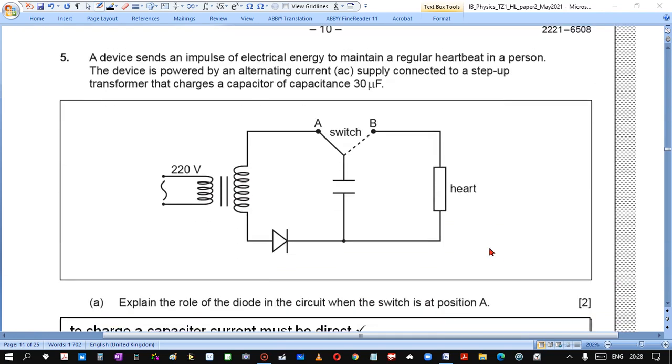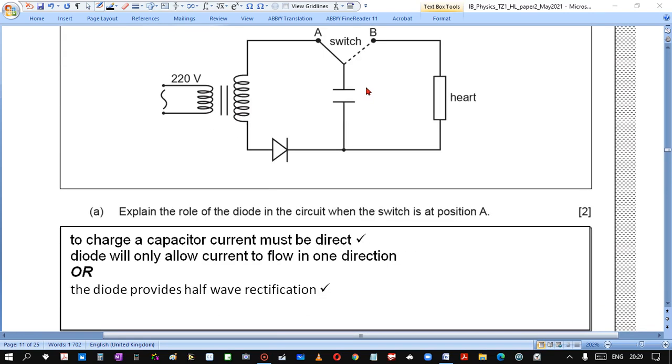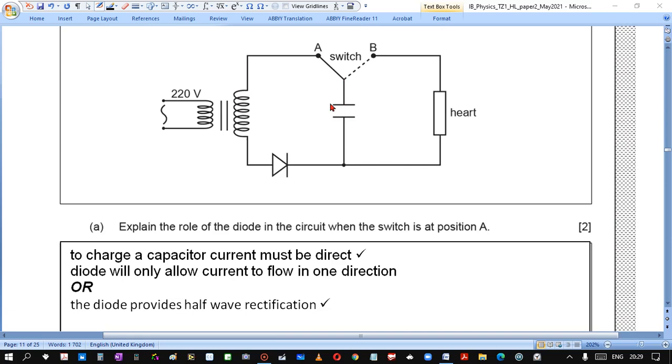Question 5. A device sends an impulse of electrical energy to maintain a regular heartbeat in a person. The device is powered by an alternating current AC supply connected to a step-up transformer that charges a capacitor of capacitance 30 microfarad. Explain the role of the diode in the circuit when the switch is at position A. So the diode lets the current flow only in the indicated direction.